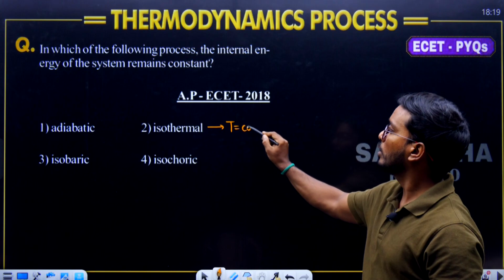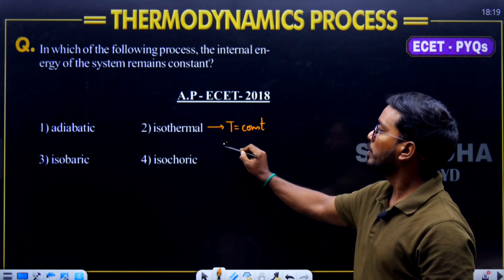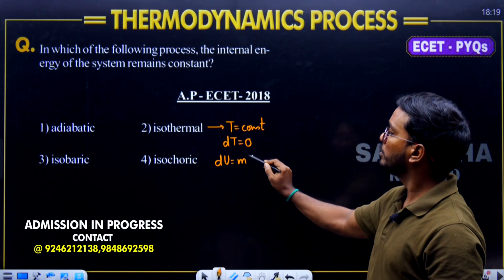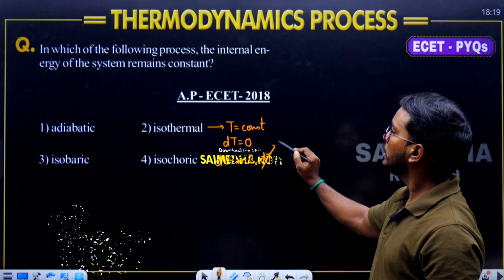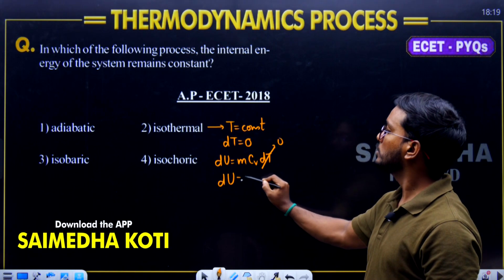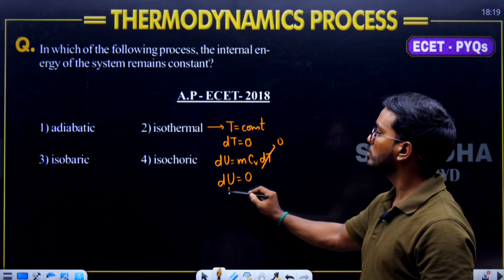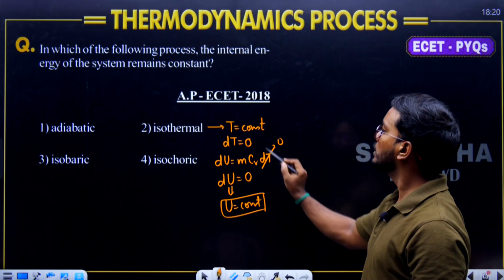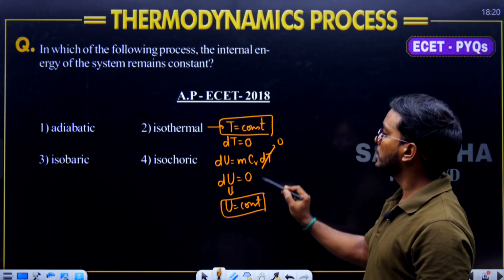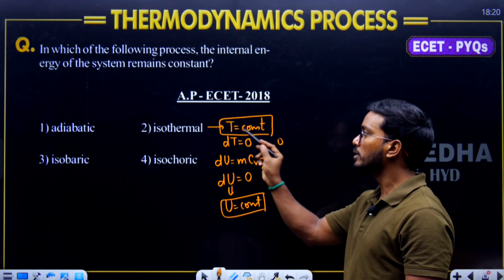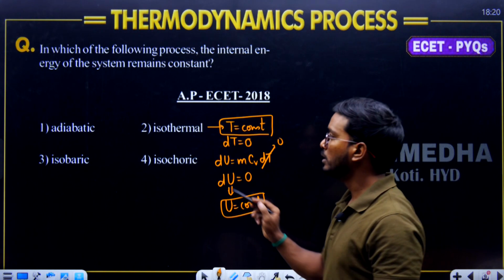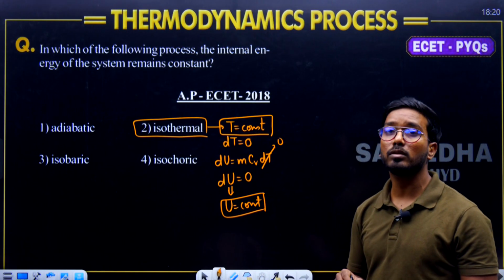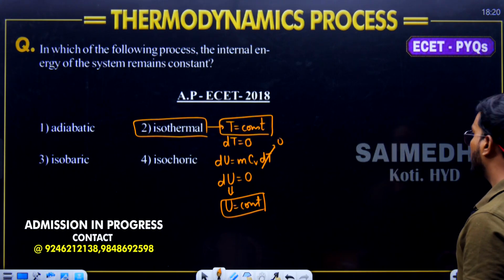So in isothermal, temperature is constant. Then the differentiation of temperature equals 0. What is the formula for dU? dU is equal to m into Cv into dT. What is dT? 0. That means dU is also equal to 0. If the differentiation of something is equal to 0, that something is constant. That means internal energy is constant when temperature is constant. Temperature increases, internal energy increases; temperature decreases, internal energy decreases; temperature constant, internal energy is also constant. It is happening in the isothermal process, and the law is called Joule's law. Okay, moving on to question number 9.